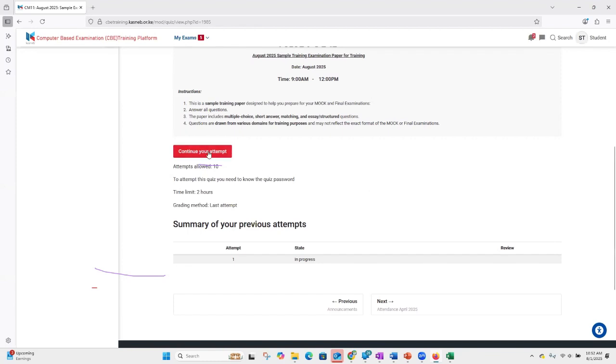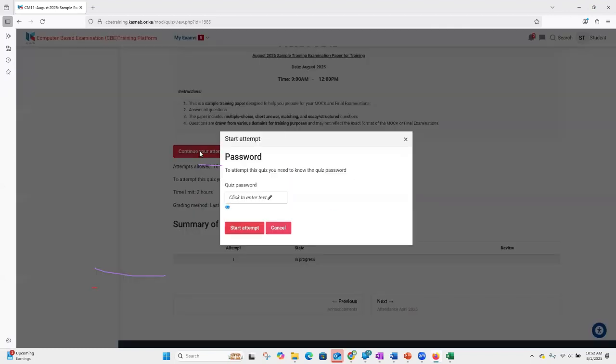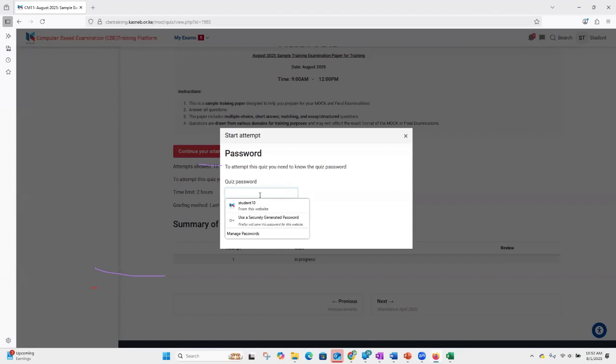So now at this point, I'll click on continue your attempt. You can clearly see that I'm still in progress within my attempt 1. Remember I said I'll talk of what attempts are towards the end. So I'll click to continue with my attempt.